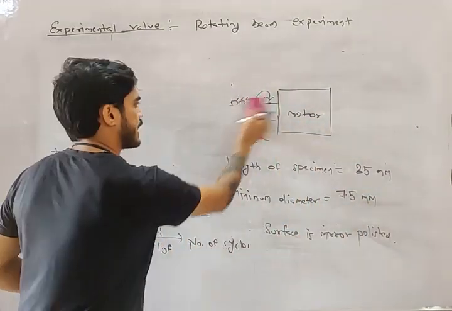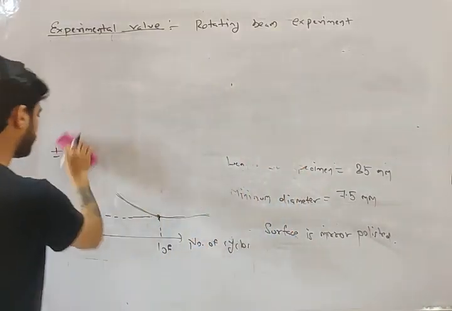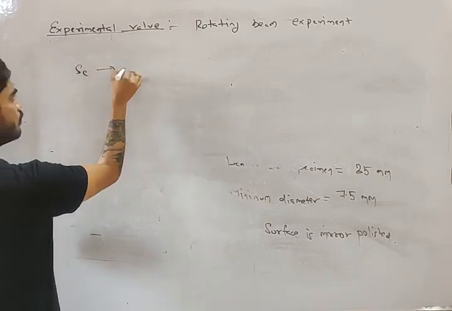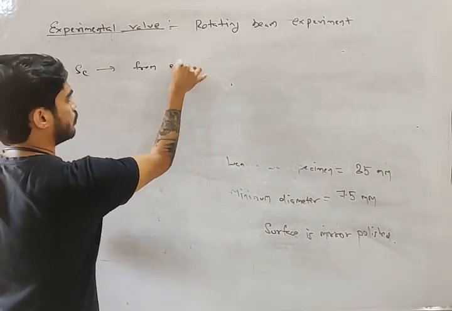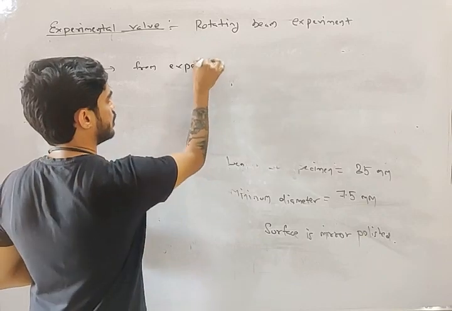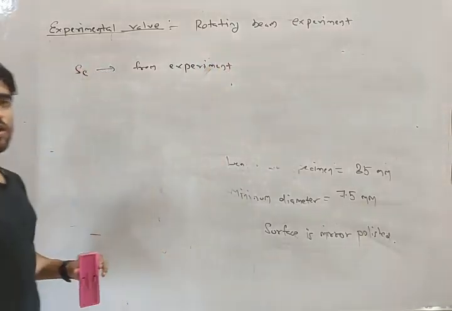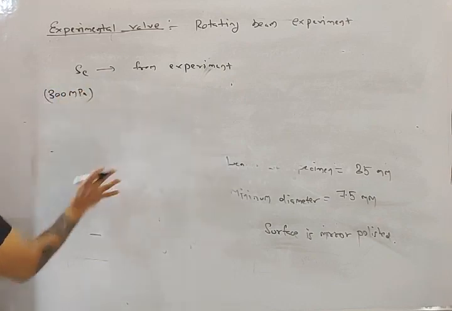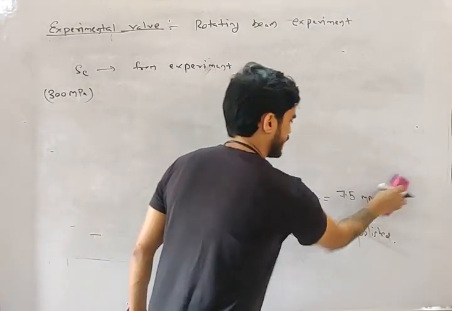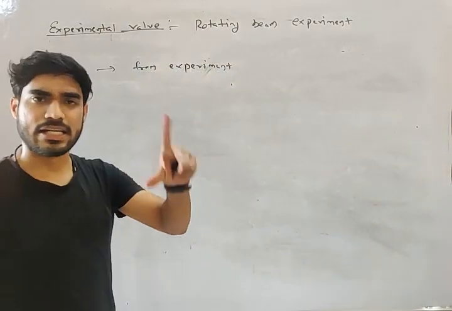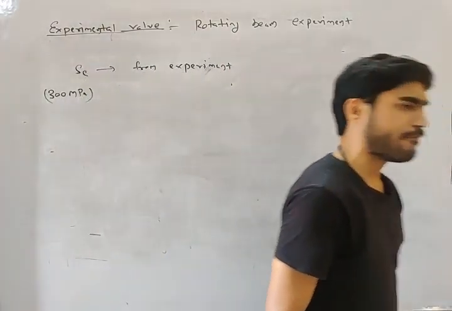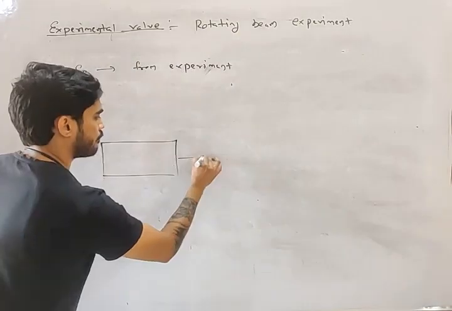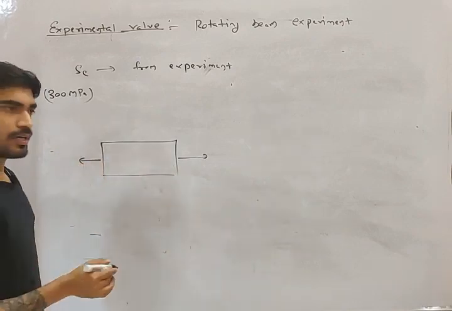For example, let's say you have found the endurance strength SE from experiment, and let's say it is 300 megapascal for steel. Now, my friend, you are making two bodies of that same material.